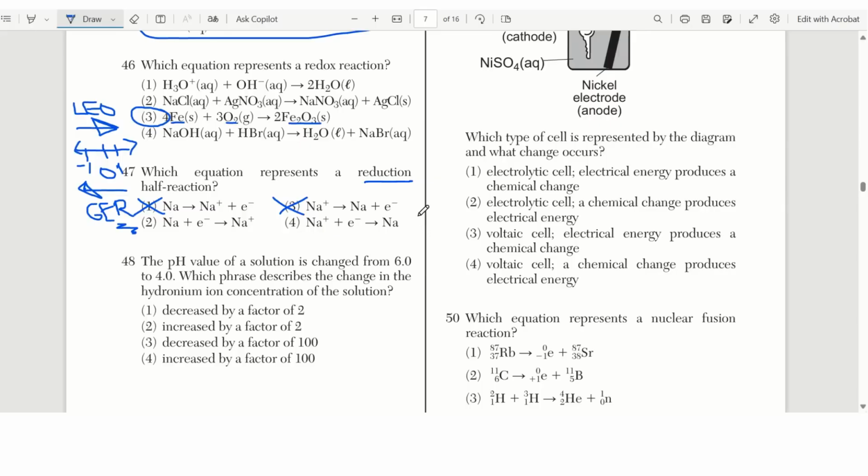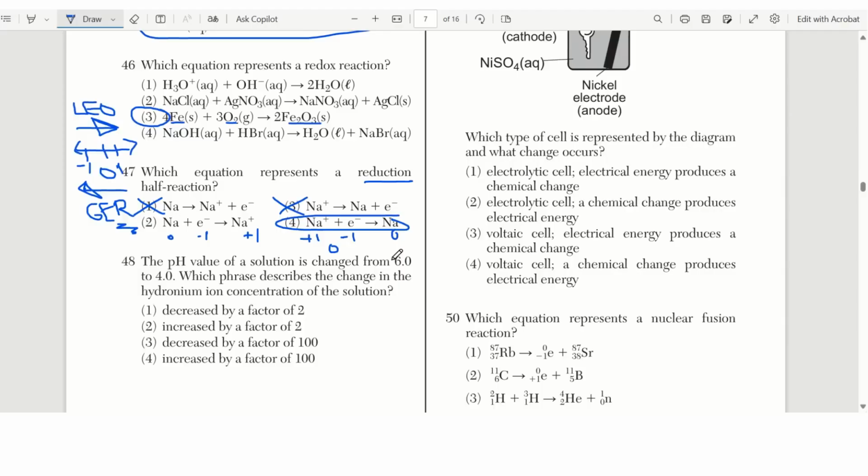So now I check, does charge balance? 0, -1, +1. No, those two sides are not equal. What about this one? +1, -1, and 0. Yes, because +1 and -1 equals 0. So we had to have electrons on the correct side of the equation, and we had to have balance of charge. Okay. Number 48, the pH value of a solution is changed from